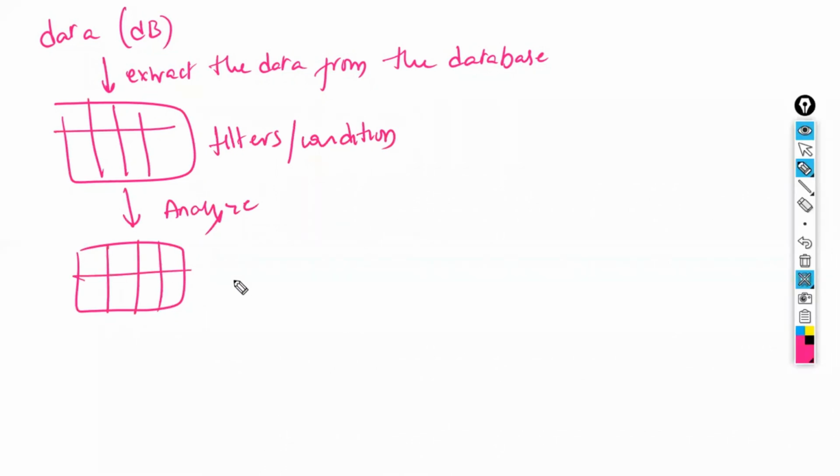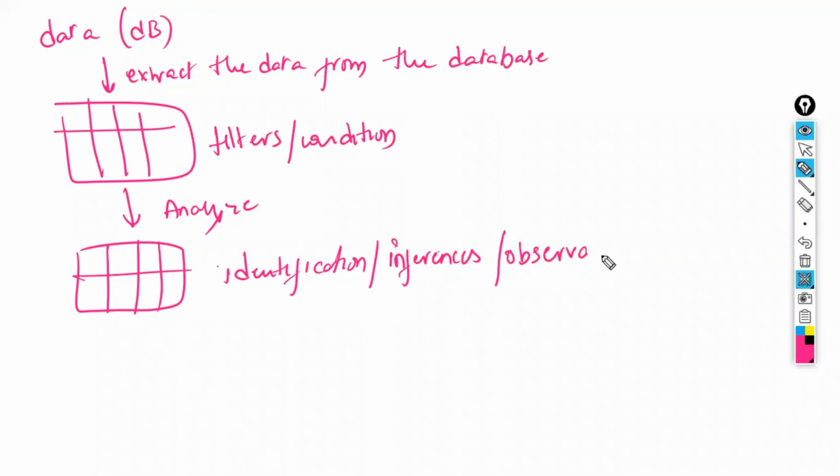Whatever you have identified, your identifications, technically they are called inferences. Inferences are nothing but observations, same to same, but the technical word is inference. Inference means what you have observed. Whatever observations you have made, you have to create a story from those inferences and you have to explain it.